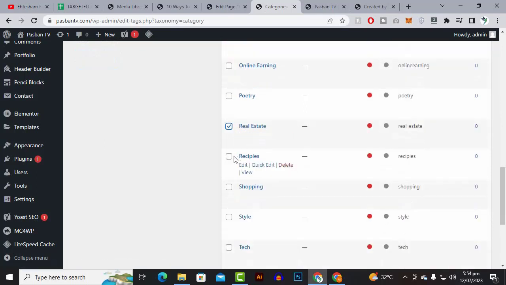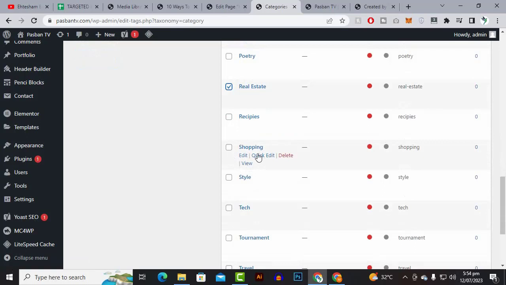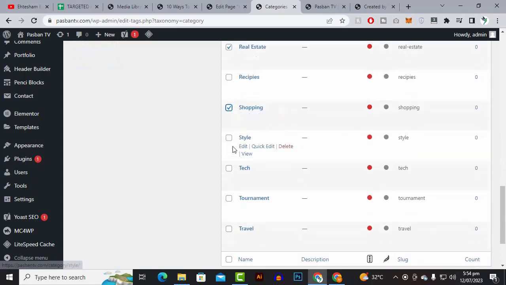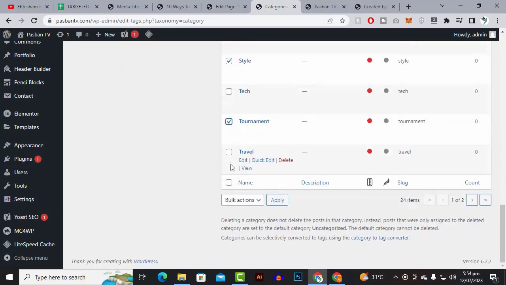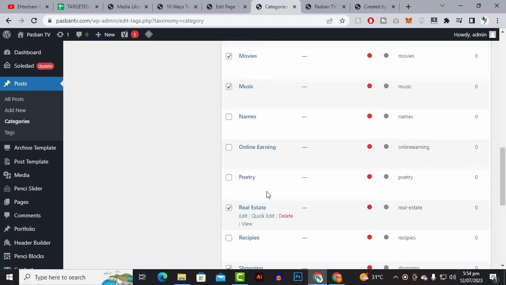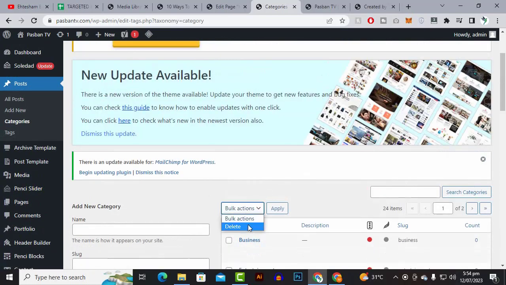Recipes we need, shopping we don't need for now, style, tech we need, tournament we don't need, travel we need. And now we will select these categories and just delete them.